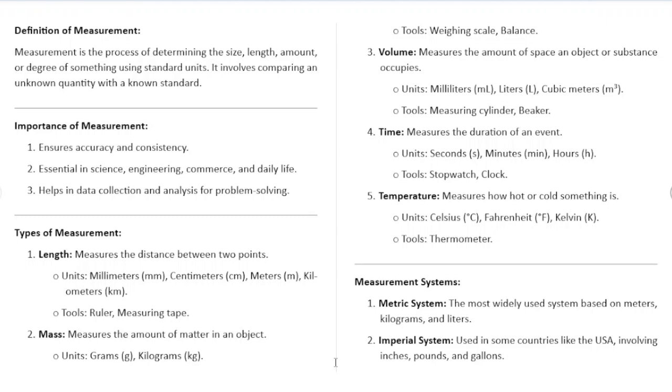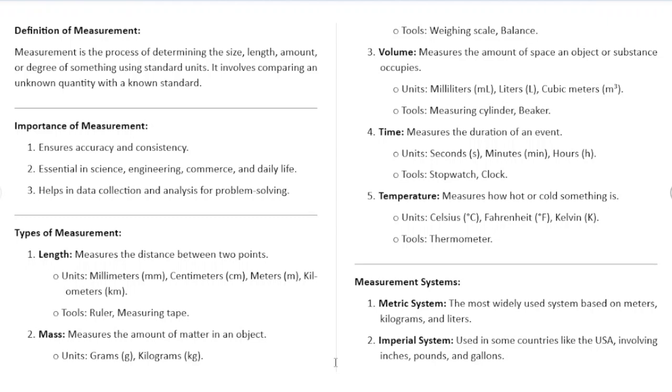The tool that is used for measuring temperature, like we all know, is the thermometer. We have different types of thermometer, such as the mercury thermometer and the electric thermometer. So those are the types of measurement that we have.